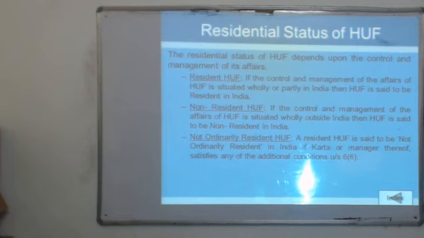If the control or management of the affairs of the HUF is situated fully outside India, it will be called non-resident. And in case the HUF's Karta is non-ordinarily resident in India, the residential status will be non-ordinarily resident for the HUF too. So, based upon the residential status of the Karta or the manager, the residential status of the HUF is determined.